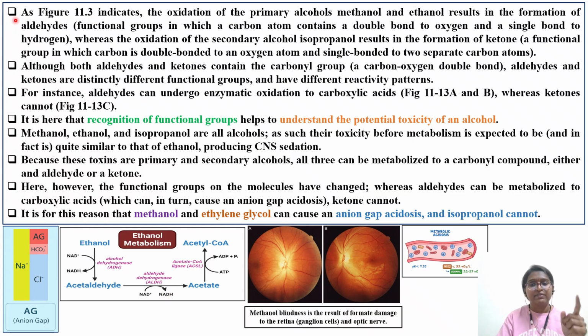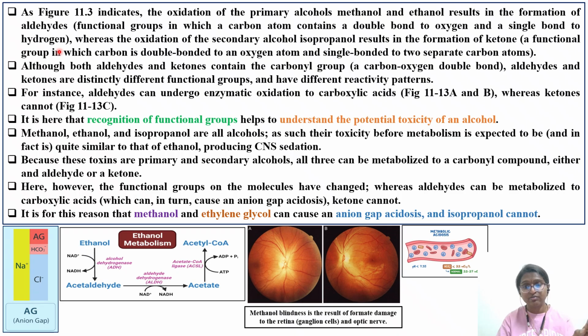If you look at figure 11.3, oxidation of primary alcohols, methanol and ethanol, will result in formation of aldehydes. Whereas oxidation of secondary alcohol, that is isopropyl alcohol, results in formation of ketone. Both aldehydes and ketones belong to the carbonyl functional group, but acids behave differently and ketones behave differently. That you have to understand. Functional groups in which the carbon atom contains a double bond to oxygen and a single bond to hydrogen.